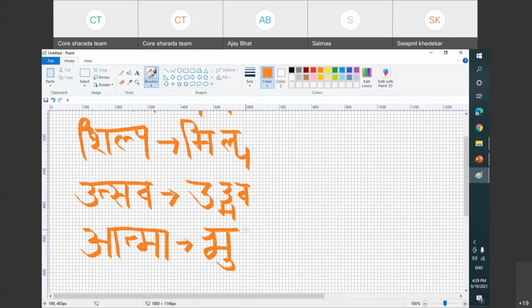T will be written full. Then M, because it is C category, towards right. I think it comes naturally, it will come like this. And the Ma will not come here. As I have told, again I will repeat: A matra on a conjunct always comes on the top, and U matra comes on the bottom alphabet. So it is Atma.